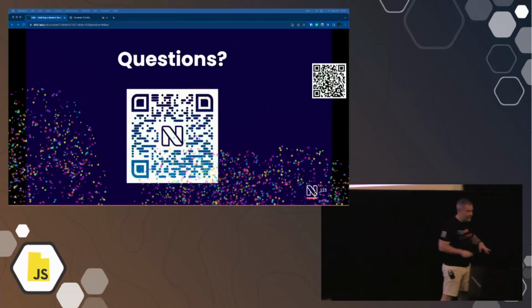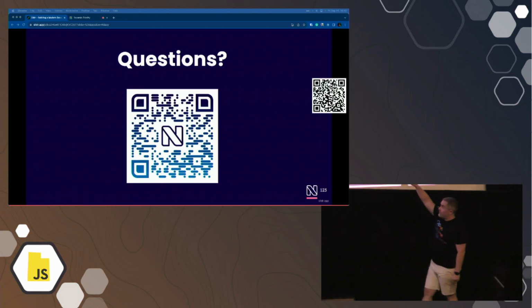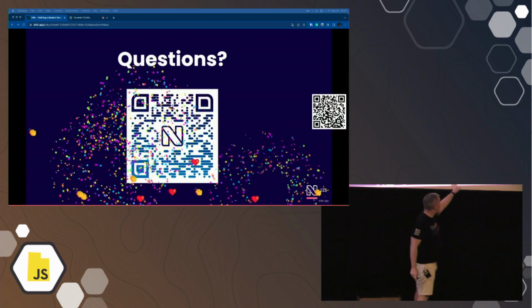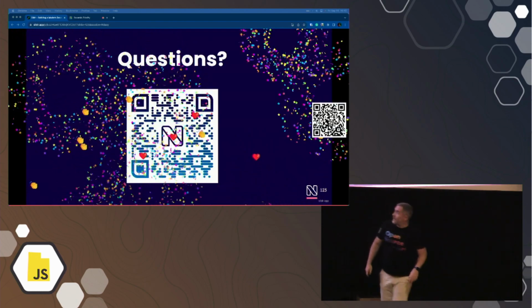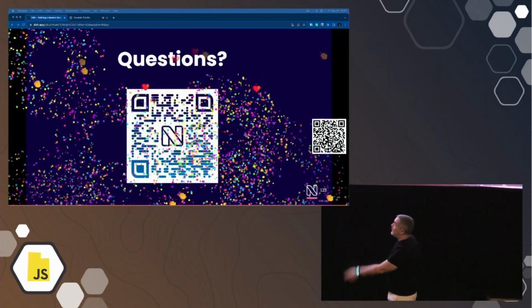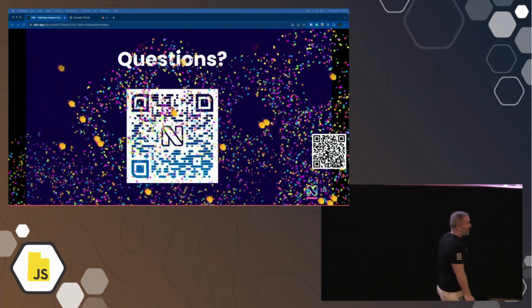I'd love to talk to you more about any of these topics I talked about today, or about slidr.app, which is what I'm using with the emojis. This is public, this is live. It's still kind of in beta, but slidr with no E, slidr.app. And you can add your slides onto here and use this application. Lots of cool things are coming in Slidr. So love to talk about that a little bit more.